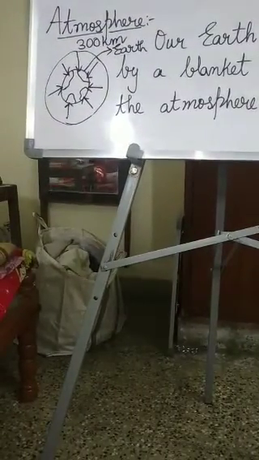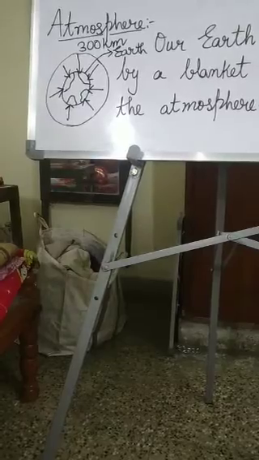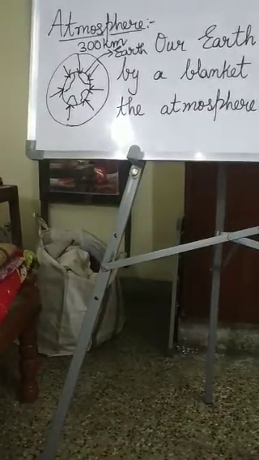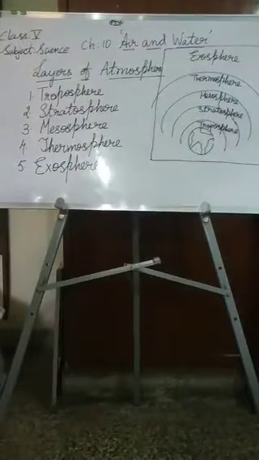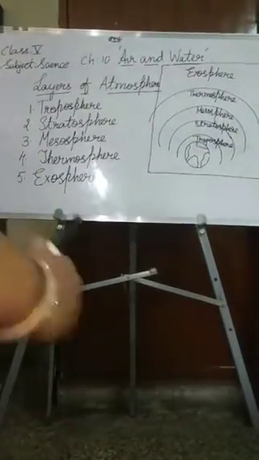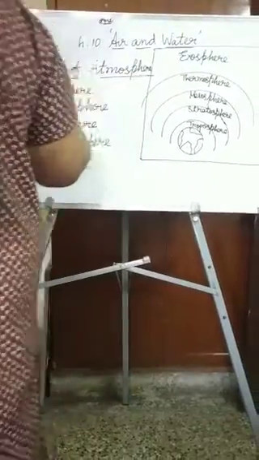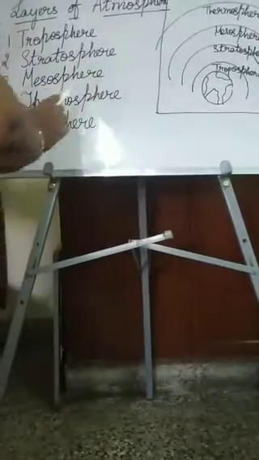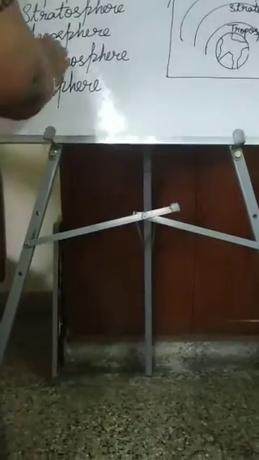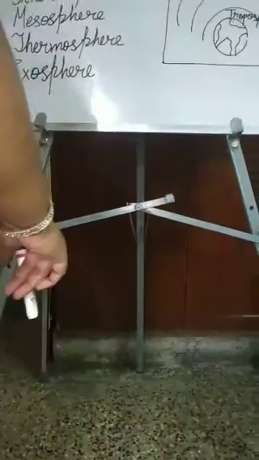Now, we will learn the different layers in our atmosphere. There are 5 different layers in the atmosphere. What are they? We will learn now. Just now I told you, children. First, troposphere. Second one is stratosphere. Third is mesosphere. Fourth is thermosphere. Fifth is exosphere. So, these are the 5 layers of the atmosphere.